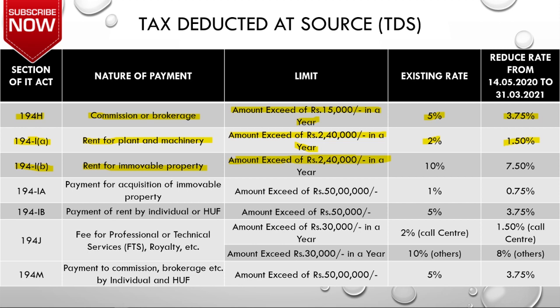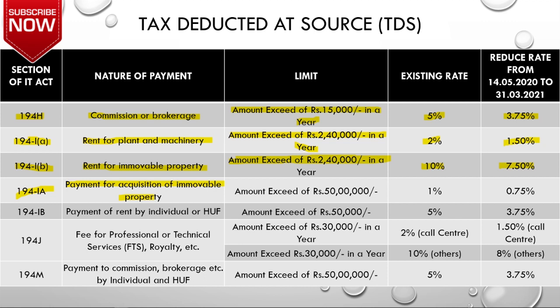And if you see the rate, the existing rate was 10% and now it has become 7.5%. Then next is section 194IA, which will be applicable when you are making payment for the acquisition of immovable property. So when you are purchasing land or building, then this section will come into play.